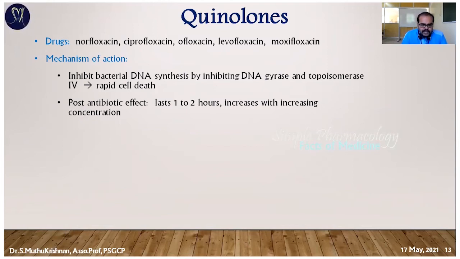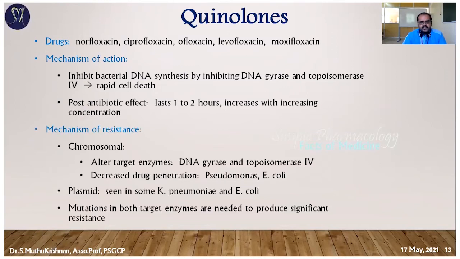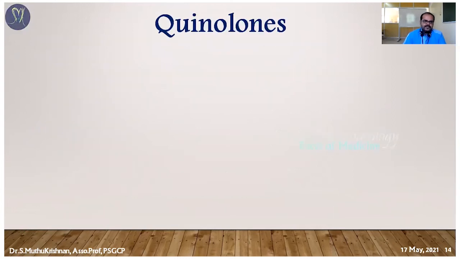The post antibiotic effect works based upon concentration. Whenever you increase the concentration, the efficacy also increases. The mechanism of action, as I said earlier, is the inhibition of the DNA gyrase enzyme. It's very effective against strains like Pseudomonas and E. coli, and resistance may be caused by mutation of those enzymes.